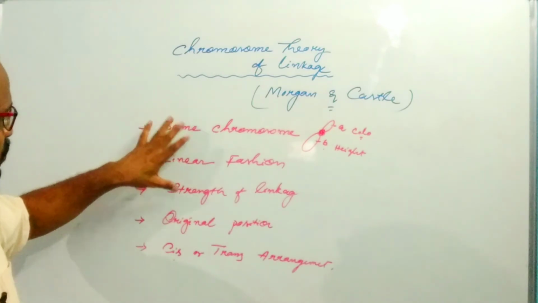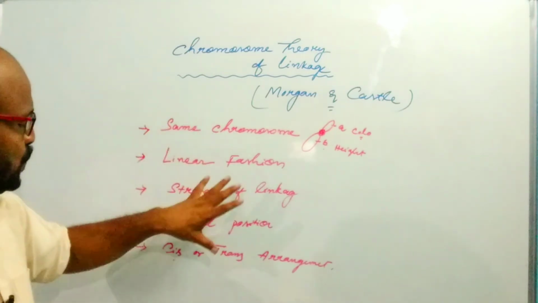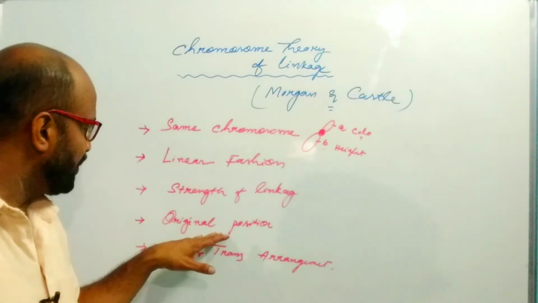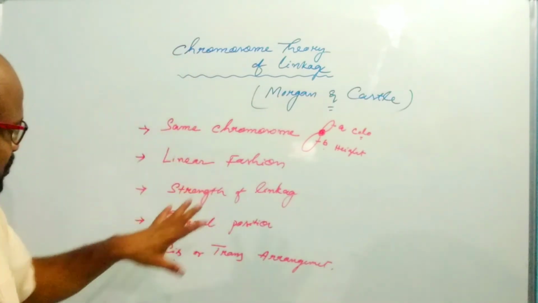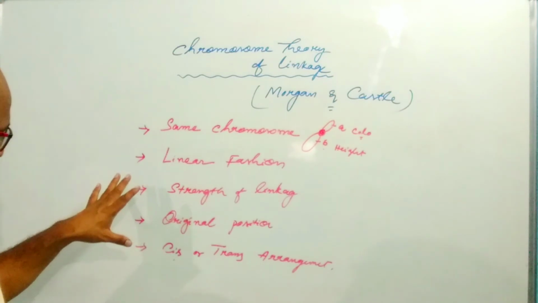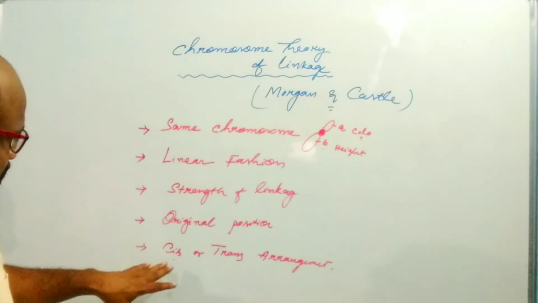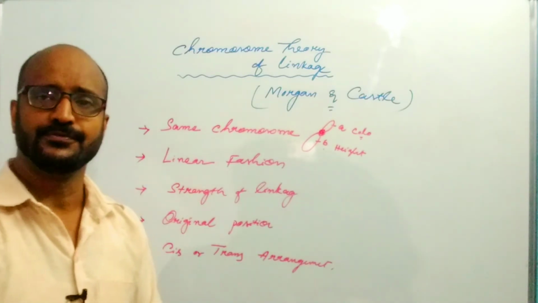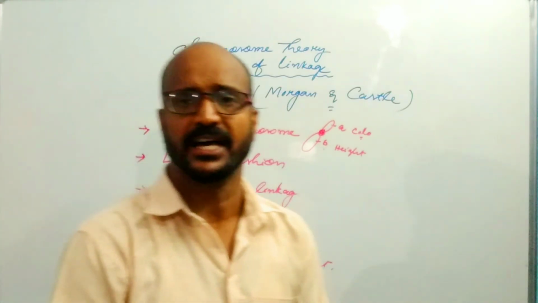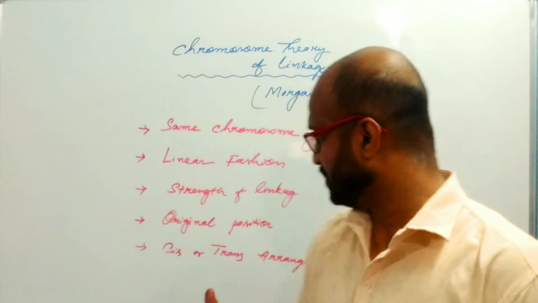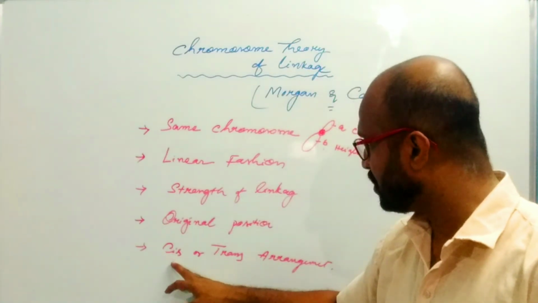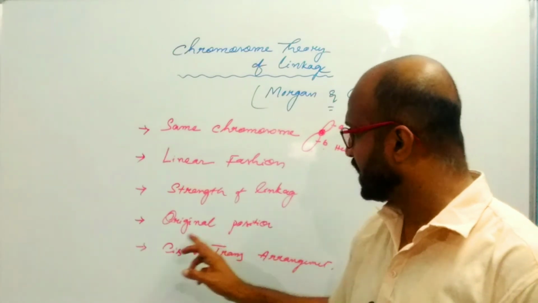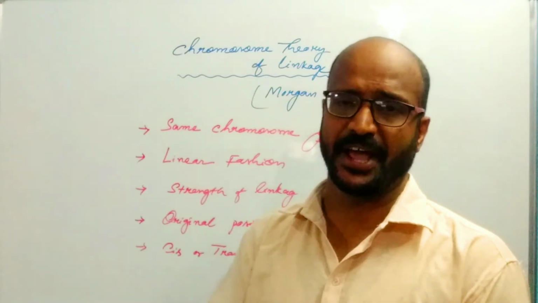Linked genes tend to remain in original position at the time of inheritance. Linked genes may be arranged in two fashions, the cis and the trans arrangement. I have a separate video regarding the cis and the trans arrangement.